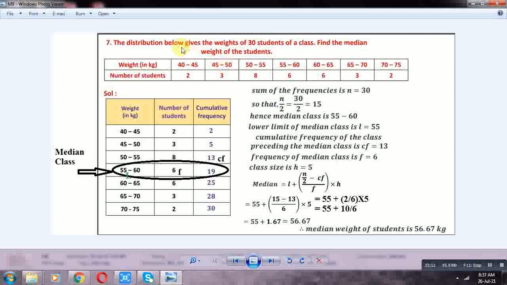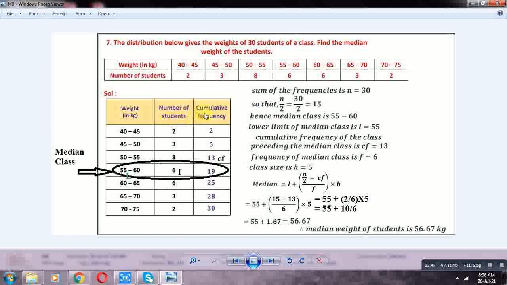First we take 3 columns. First column weights, this is also called class intervals. Next column number of students is frequencies. Next cumulative frequency. Class intervals 40-45, 45-50, 50-55, 55-60, 60-65, 65-70, 70-75. Corresponding frequencies 2, 3, 8, 6, 6, 3, 2.